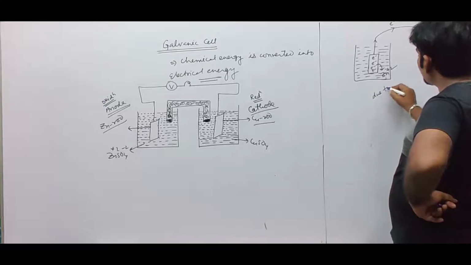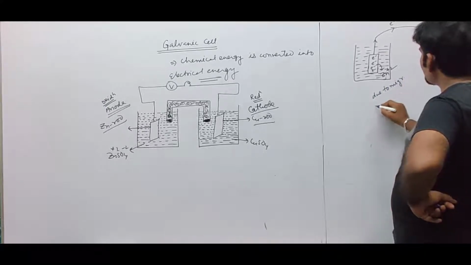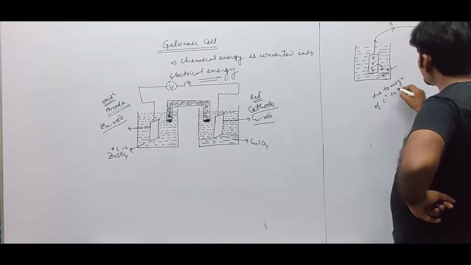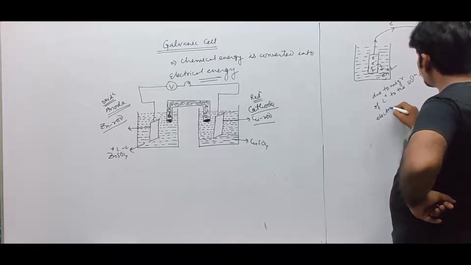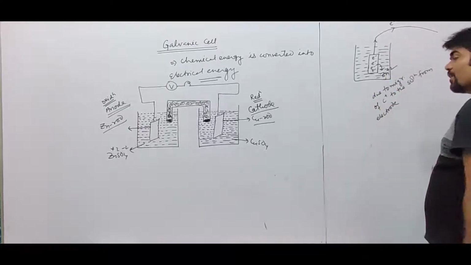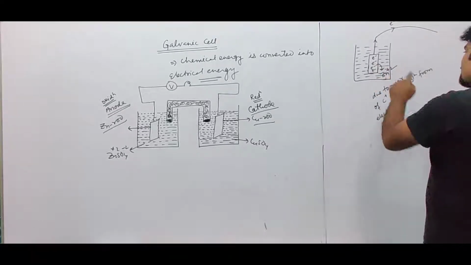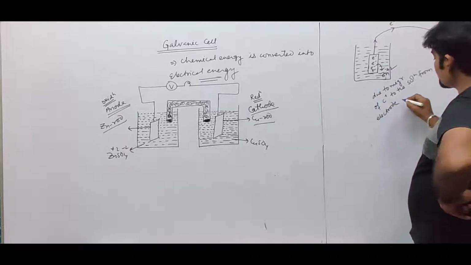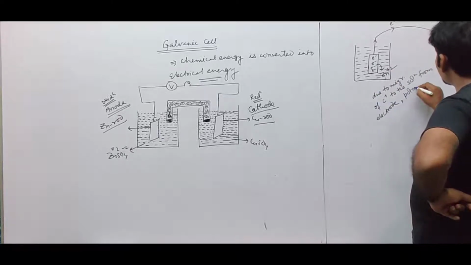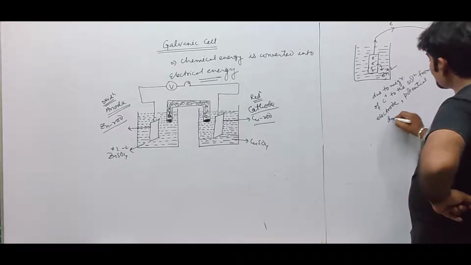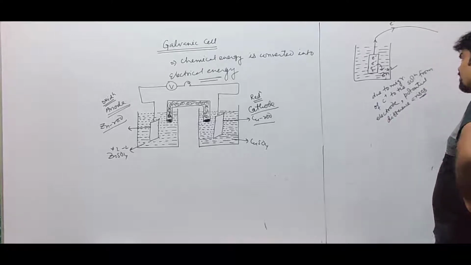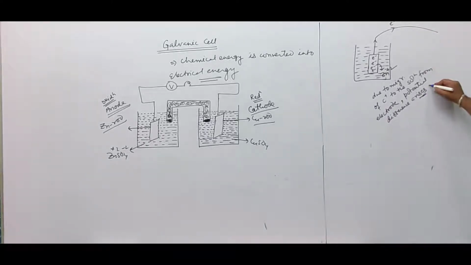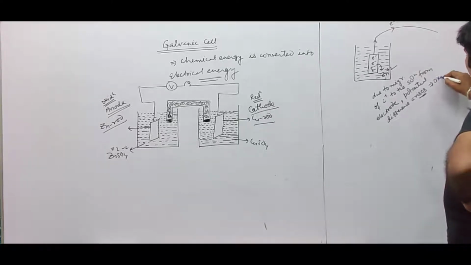Due to migration of cations to the solution from the electrode, the concentration of cations increases, and because of the concentration gradient, a potential difference arises, which is known as oxidation potential. This is oxidation potential.